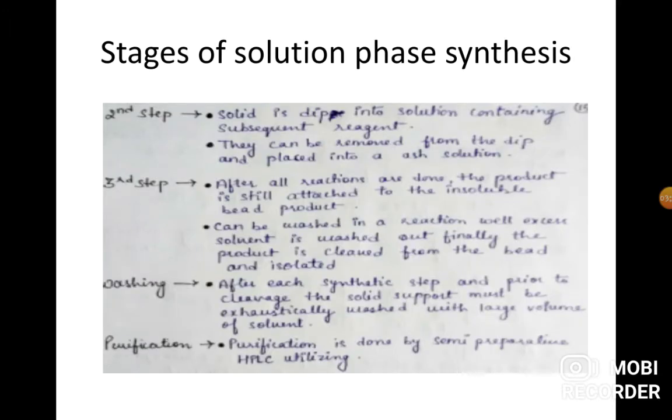Second step, the solid is dipped into a solution containing a reagent, can be removed from the dip and placed into another solution. After that, when the reaction is done, the product is still attached to the insoluble bead.